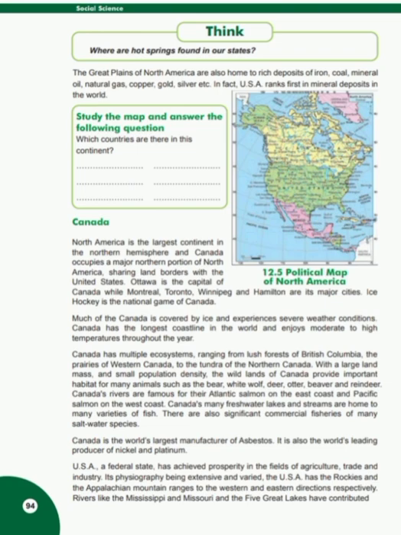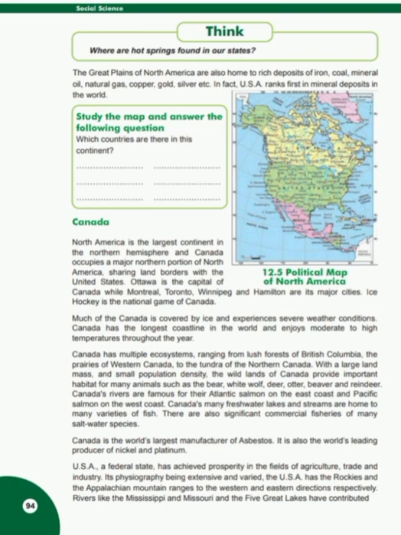Canada's rivers are famous for the Atlantic salmon fish on the east coast and Pacific salmon fish on the west coast. Canada is the biggest producer of asbestos mineral in the world. It is also the leading producer of nickel and platinum in the world. Ice hockey is the national game of Canada.